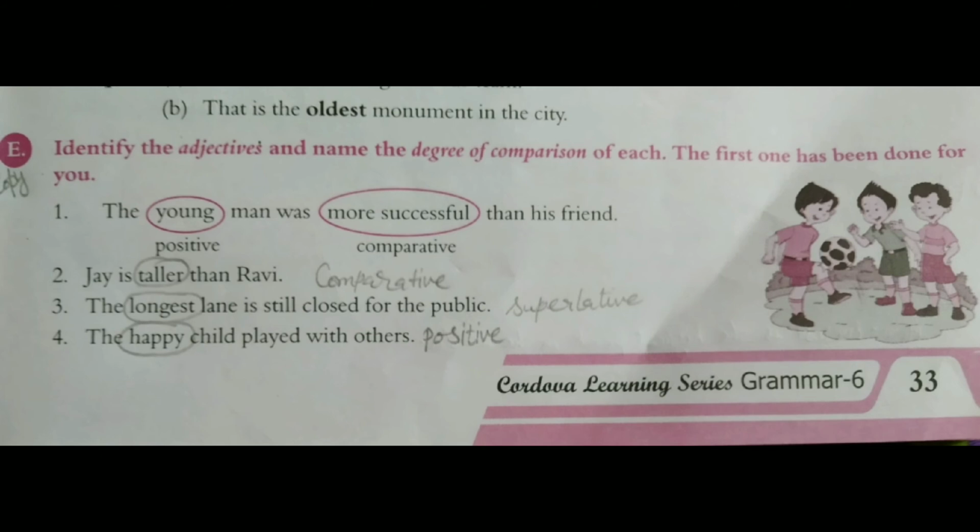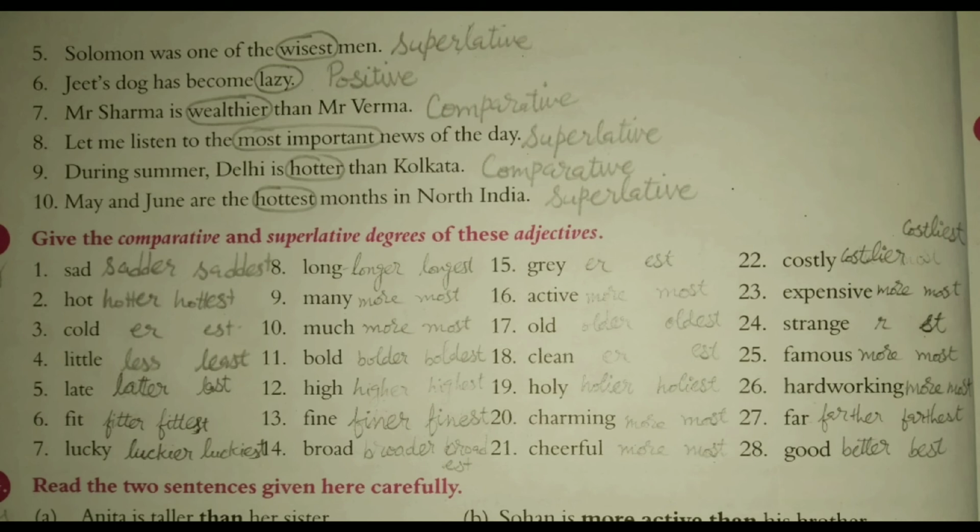Second, Jay is taller than Ravi. Taller is comparative degree. 3. The longest lane is still closed for the public. Longest is superlative degree. 4. The happy child played with others. Happy is positive degree. 5. Solomon was one of the wisest men. Wisest is superlative degree.